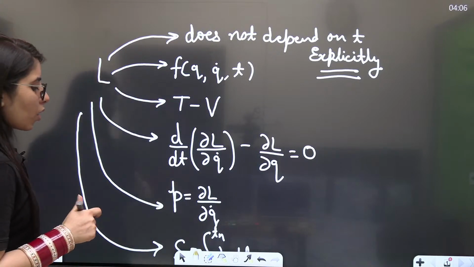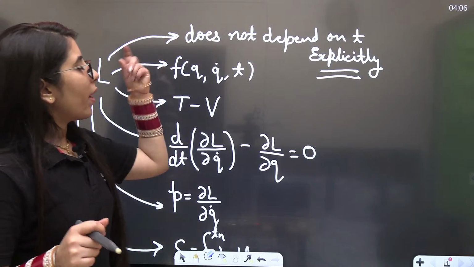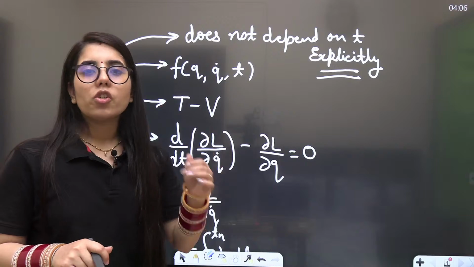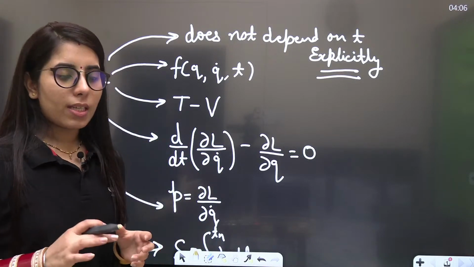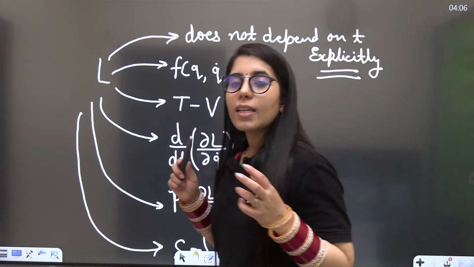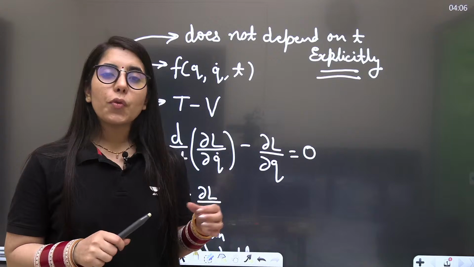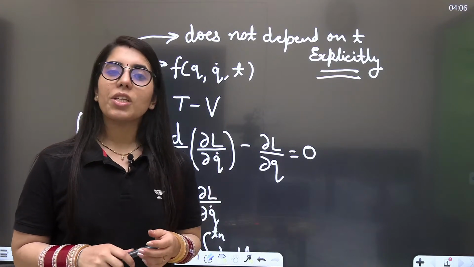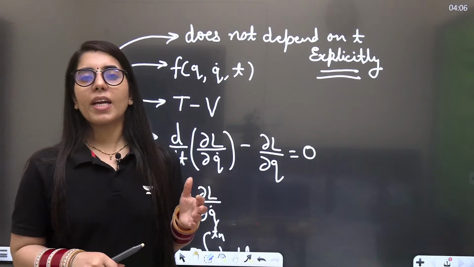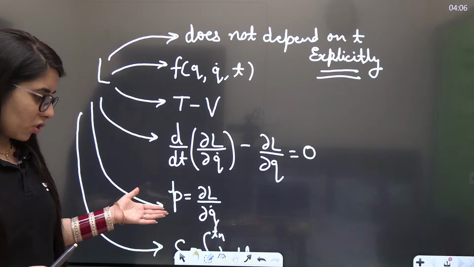So guys, this is how you are going to know that when the Lagrangian does not depend on time explicitly, it means the energy of the system for which you have mentioned the Lagrangian will be conserved. The energy of the system will be conserved. That's again a very important point. If you focus on this point, you will easily be able to solve any such type of question, and most of the questions you will get from the Lagrangian topic will be from this section.